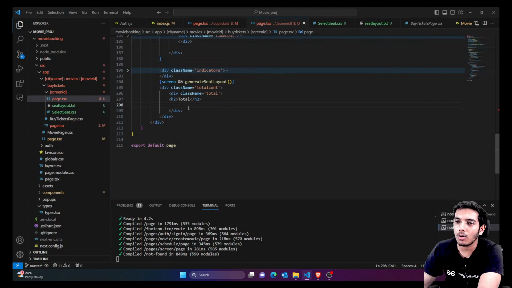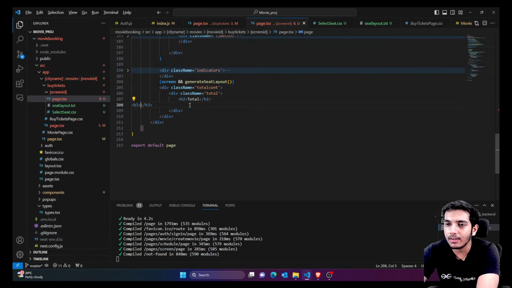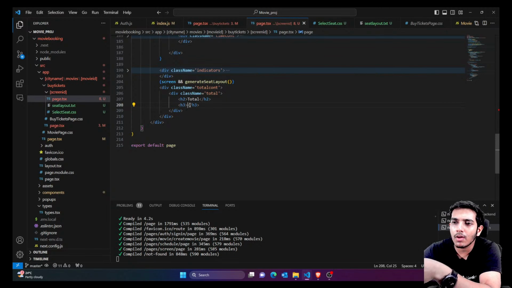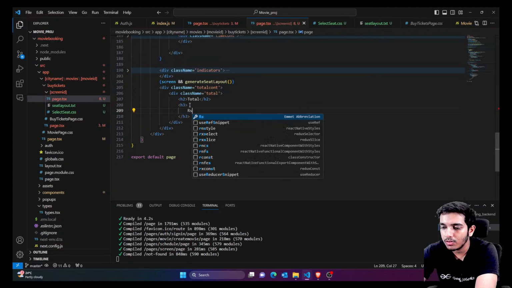I would simply say from the selected seats just extract the price and add it. The selected seats contain everything: row name, column name, seat id, and the price. These are all available here, so I would just show the price.